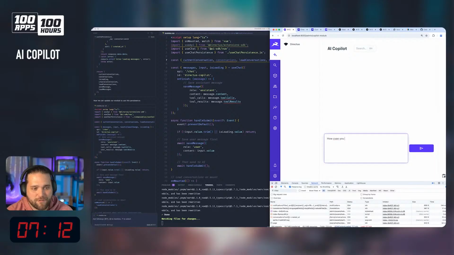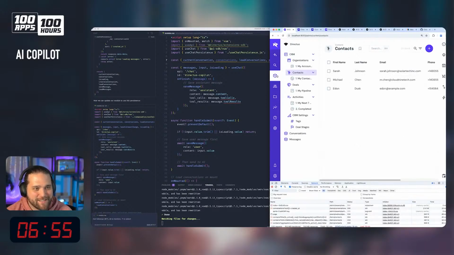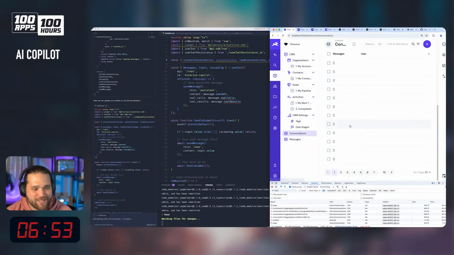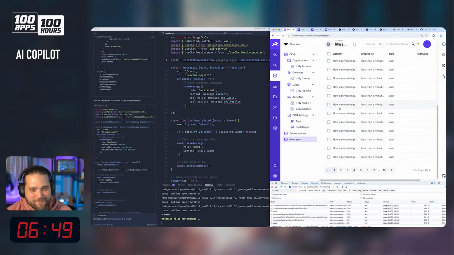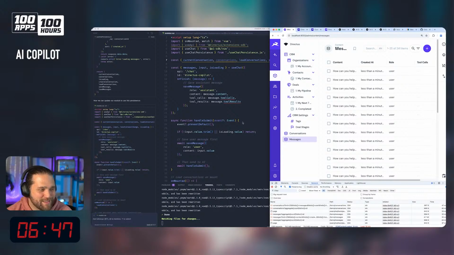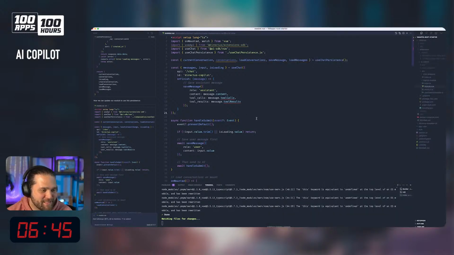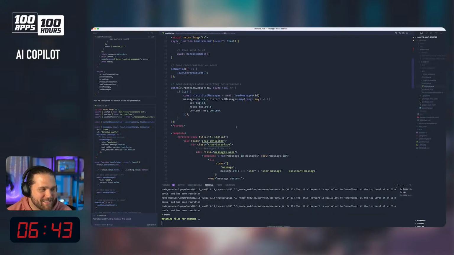How can you help me? Oh boy. I'm not sure if you can see what's going on here, but we are going to be bricking this instance very quickly if we continue that. So, conversations, right? What do we do here? We've created some type of infinite loop. Thank you, AI. Love it.